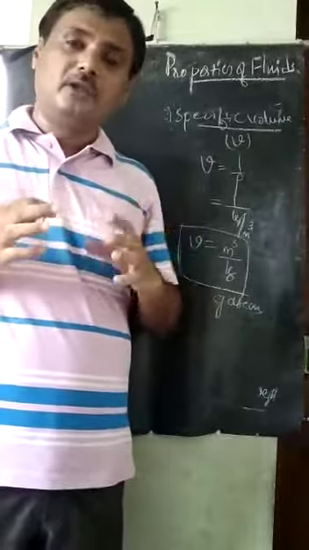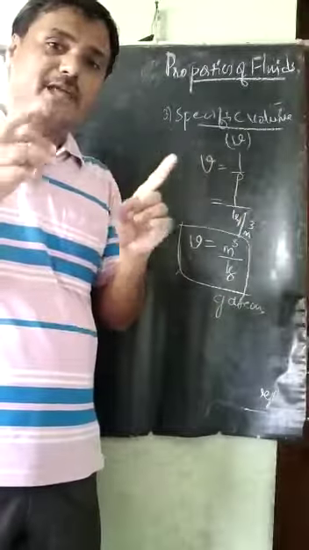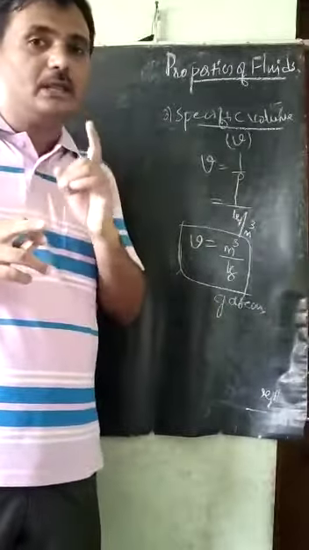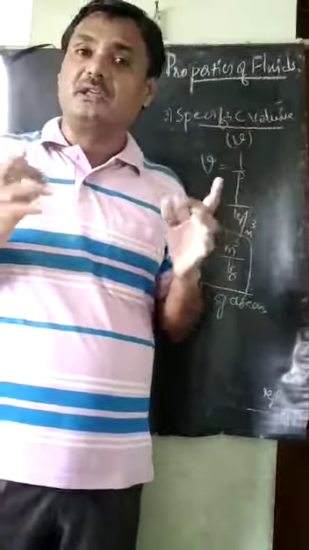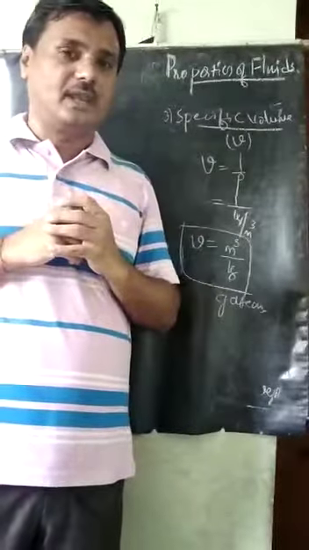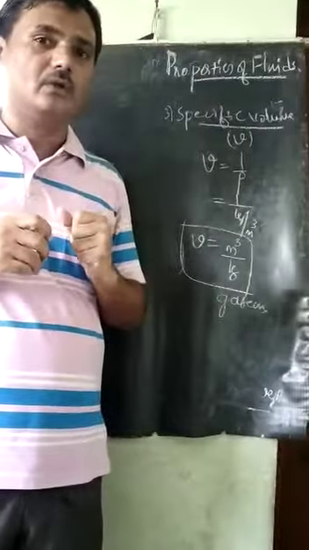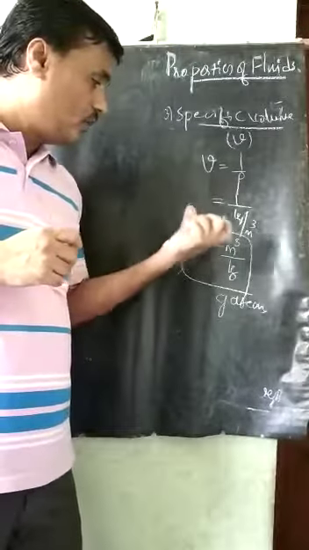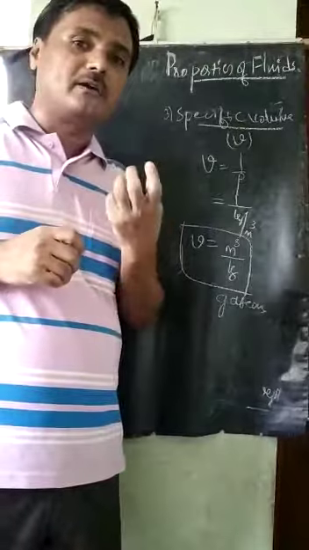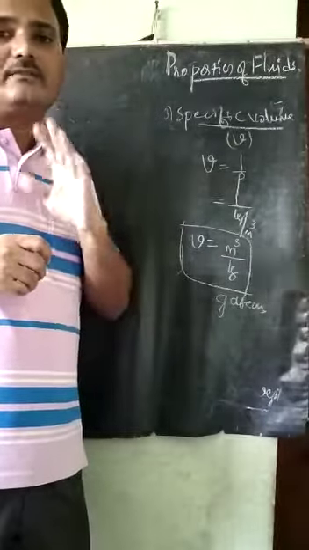Why? Because if the specific volume is more for a particular fluid, definitely the size of the equipment in the design will increase, so it leads to cost. Therefore, specific volume is also a very important property of the fluid. It is different for different fluids.